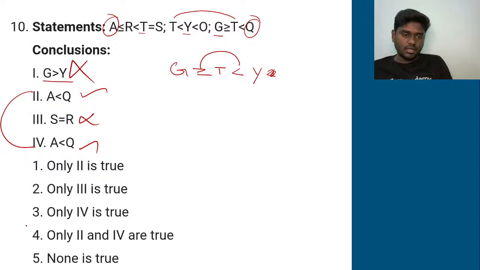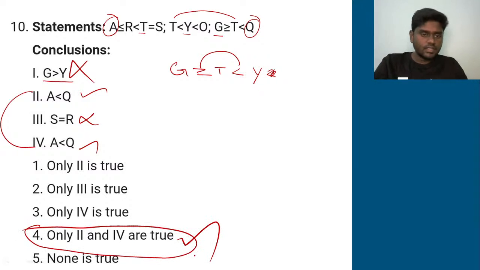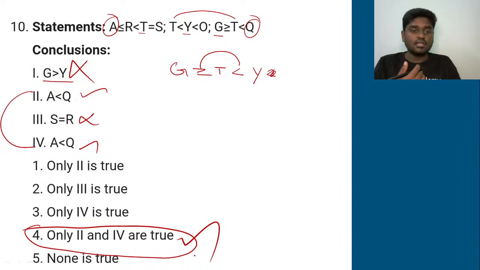So what could be the possible answer then? No, it's actually both same only. So I can literally go for the fourth option, that is only 1 and 4 are true, right? So in this way also they'll be testing you. They'll be giving the same conclusion and then they'll be giving the fourth option. You should not confuse whether it is option 2 or conclusion 2 or conclusion 4. Both are ultimately same. Then you should go for option 4, that is only 2 and 4 are true.